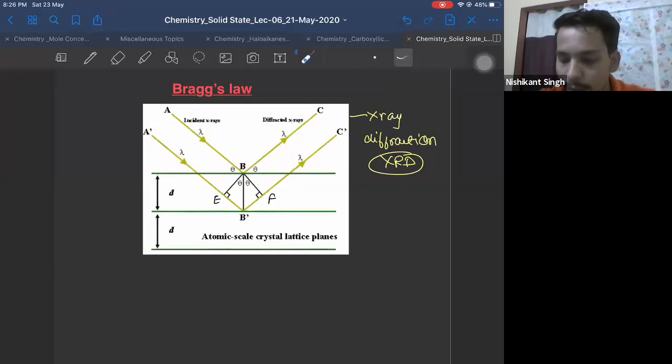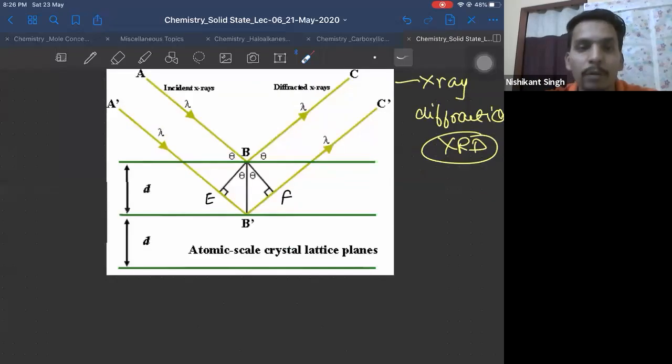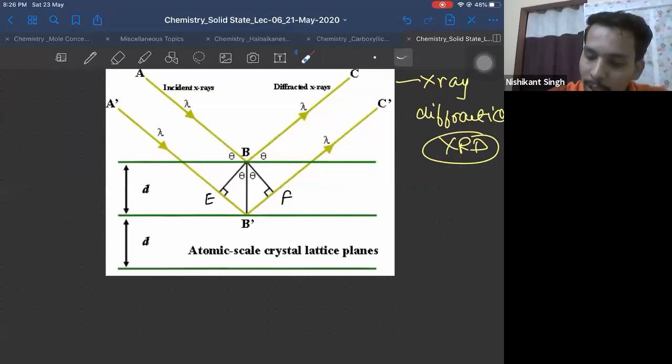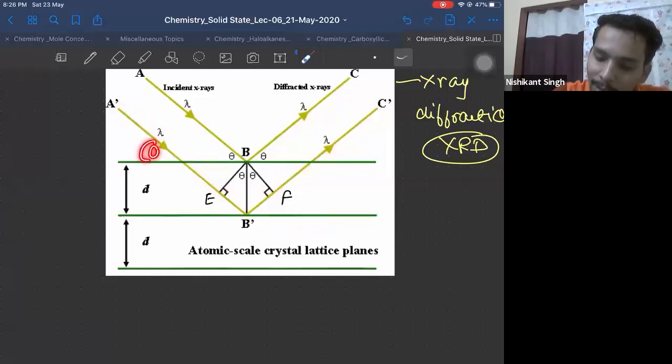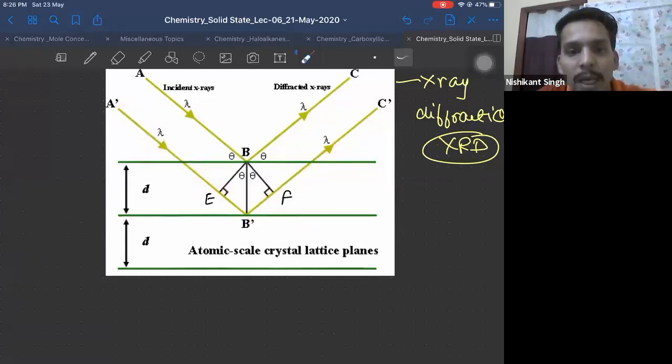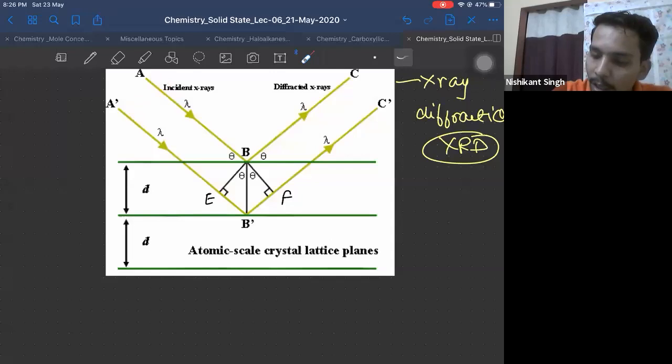It was falling at an angle of theta. Correct? Let me zoom it out. It was falling at an angle of theta, right? Then I took one more ray which bombarded from the second row of particles, the second layer, and it was also incident at an angle theta. Okay. Now the question here is, what is the difference between ray 1 and ray 2? So please see carefully. Ray 1 gets deflected from here. Ray 2 is traveling this much path here.